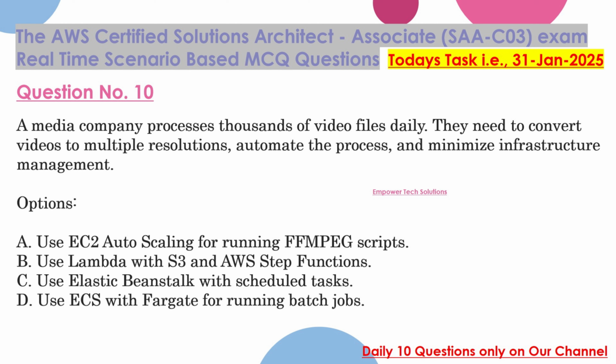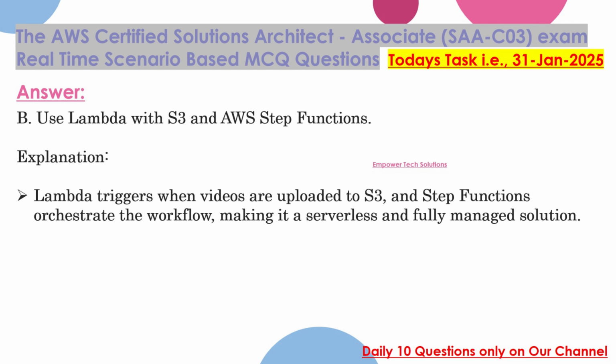Question 10. A media company processes thousands of video files daily. They need to convert videos to multiple resolutions, automate the process, and minimize infrastructure management. Options: A. Use EC2 auto-scaling for running FFmpeg scripts. B. Use Lambda with S3 and AWS Step Functions. C. Use Elastic Beanstalk with scheduled tasks. D. Use ECS with Fargate for running batch jobs. Correct answer: B. Use Lambda with S3 and AWS Step Functions.